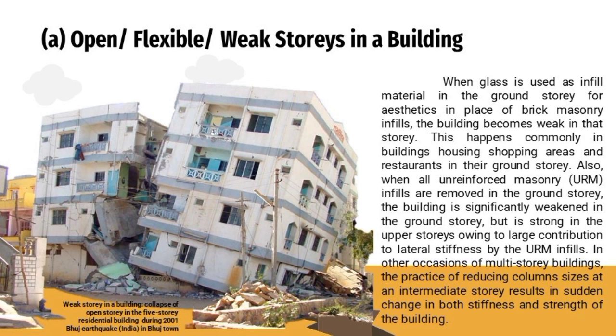There are buildings that use glass as infill material in the ground story for aesthetics, in place of brick masonry infills. There are cases where a building collapses, but it is not that buildings collapse simply because glass was used. Most commonly, we can conclude that when glass is used, the story is weaker than with the bricks normally used.